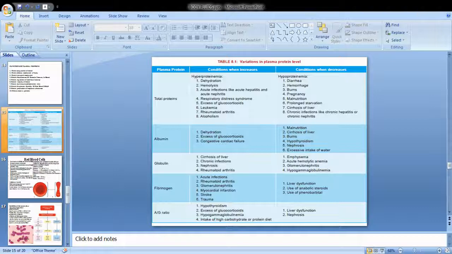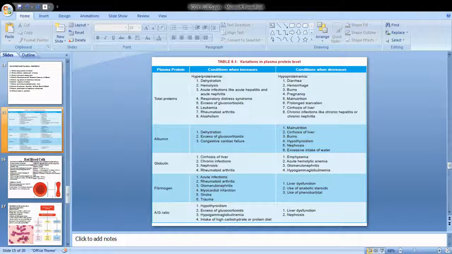Hyperproteinemia can happen during dehydration. That is, all the water is lost in the body, and only the proteins are present. Because of the loss of water, the concentration of these proteins increases. Or during hemolysis. What happens in hemolysis? The lysis of the blood cells. The blood cells, the RBC, WBC, they all get lysed. During this condition also, the plasma protein level increases.